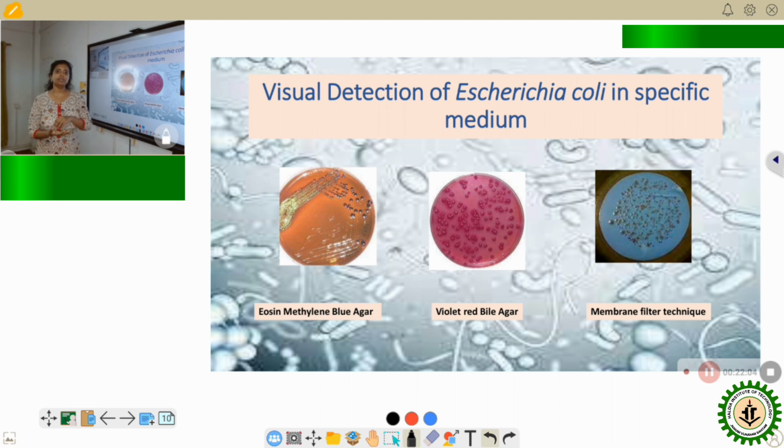During filtration, all the coliforms will be entrapped in the filter matrix, and since the media is already absorbed in the filter, it will be incubated, and growth of colonies can be seen on the membrane filter itself, like you can see in the slide.